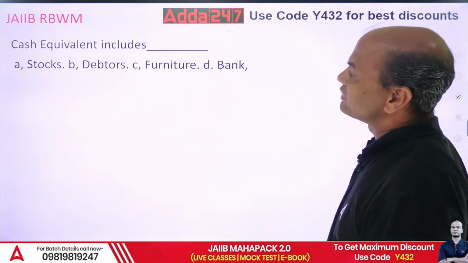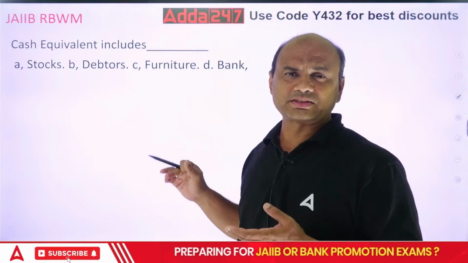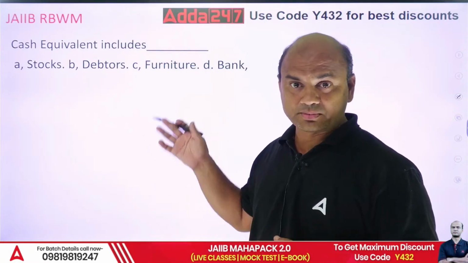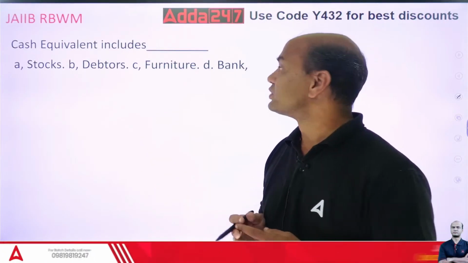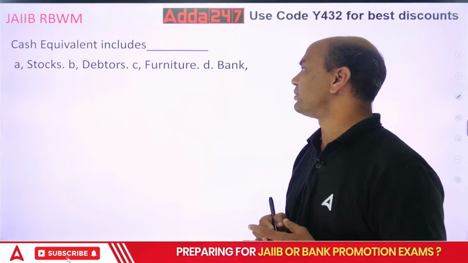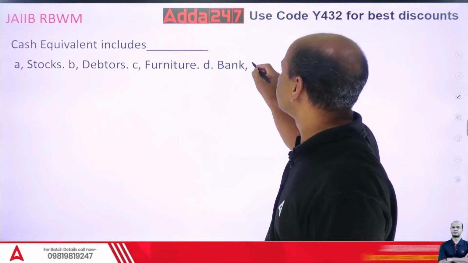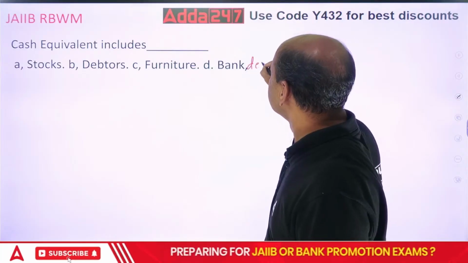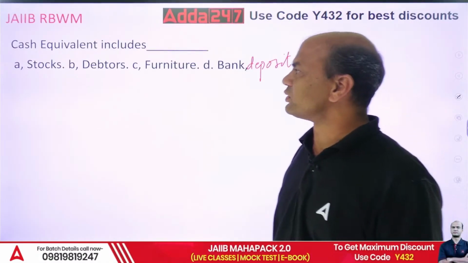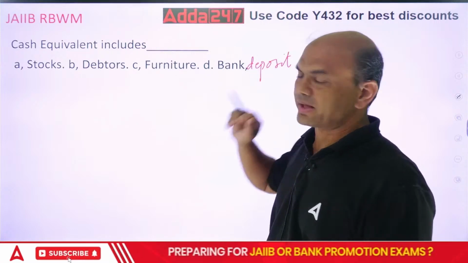Cash equivalent includes, now this is a very simple but very important question, from your basics, accountancy as well as RBWM. In RBWM also you have this question. So cash equivalent includes stock, debtors, furniture and bank. Bank means bank account, bank cash you can call it, or bank deposit. So cash equivalent includes what? Stock, debtors, furniture and bank.